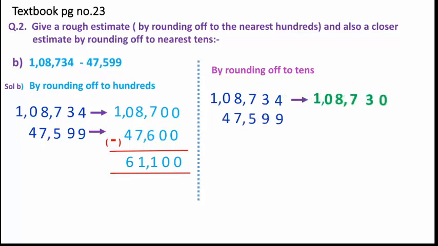Clear here? Come to the next number again. It is 47,599. While rounding off for tens place, here the digit at tens place is 9. Clear? Now move to the next door digit. It is also 9. That means it is more than 5. Clear? So whenever we have a next door digit equal to 5 or more than 5, what do we do? We have to add 1 to the circled digit. Clear?